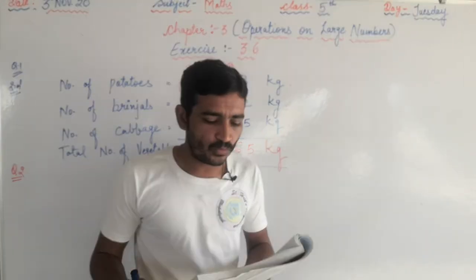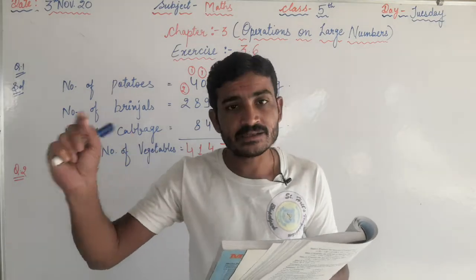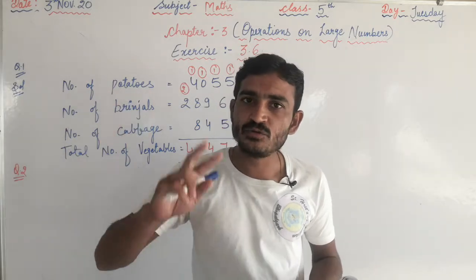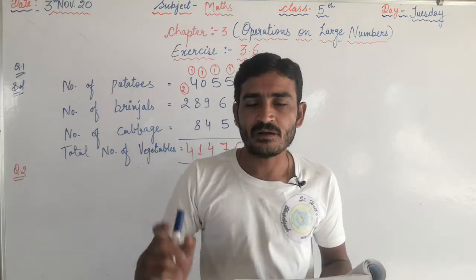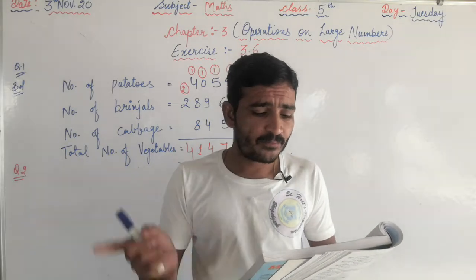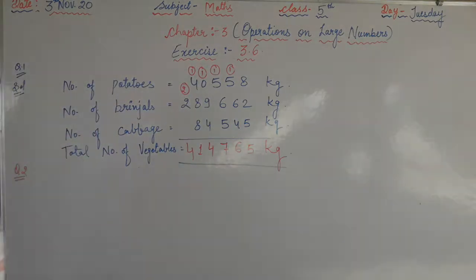Okay, so what you have to do? You have to add the copies that were sent as complimentary and the copies that were sold in the market. These two data you have to add, and whatever answer you got, you have to subtract that from the number of copies that were printed. Okay, now see,